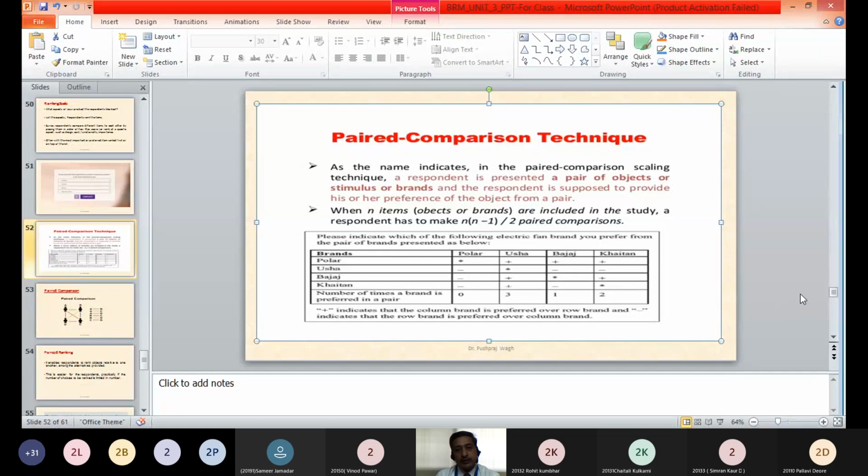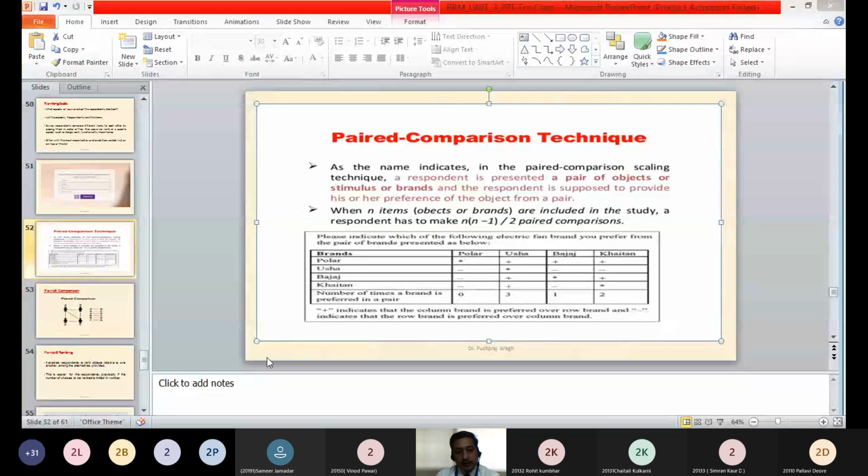In a pair, which brand or which attribute he prefers more, that he has to indicate. So in this table, you will be able to see that there are different signs. Here the respondent has to mark his preference as a sign in this table.